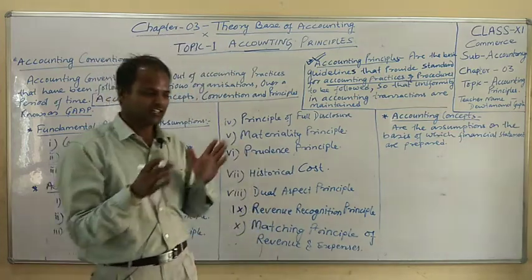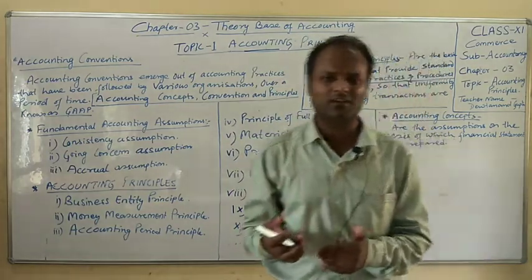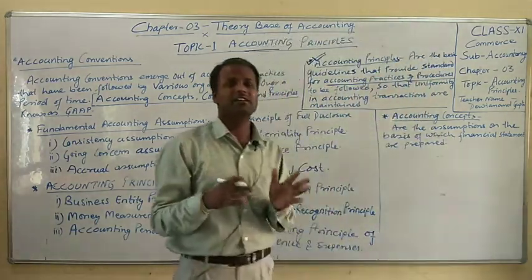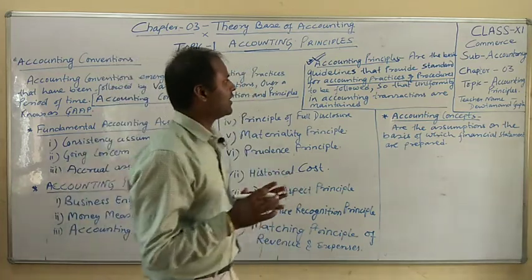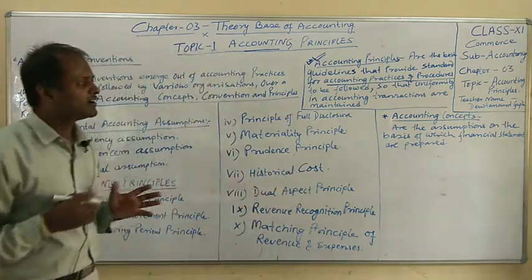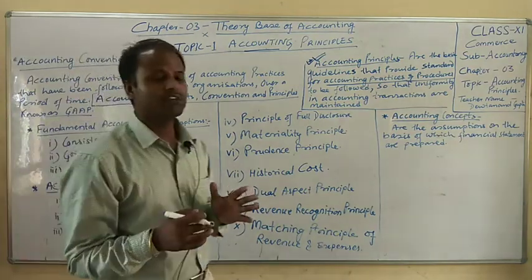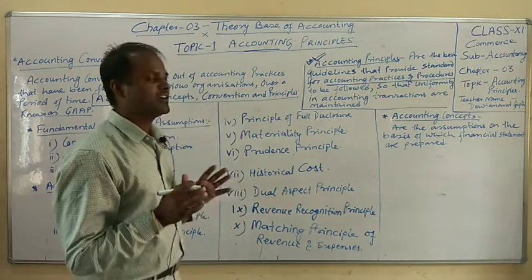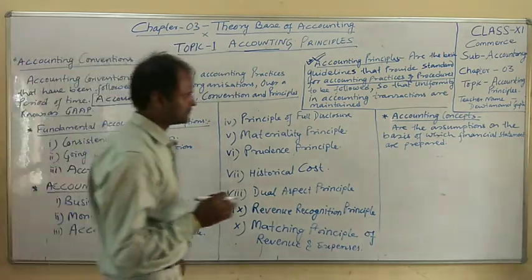It does not mean that this year I adopt one accounting procedure and next year a different one, as there will be confusion. Therefore, whatever guideline or standard you are using should be uniform in accounting transactions. That is called accounting principles.